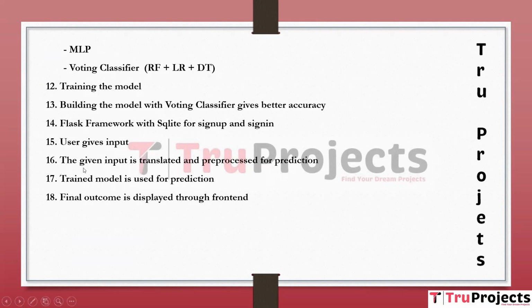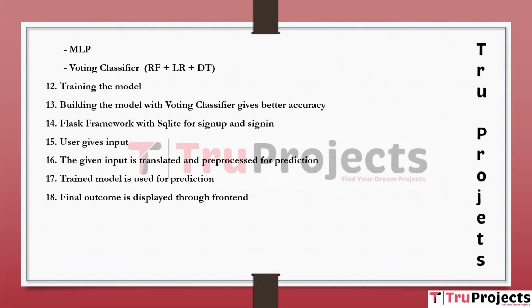Coming to the 16th module, which is the given input is translated and pre-processed for prediction. This step involves pre-processing the user input text, including the translation if necessary and cleaning to make it suitable for sentiment analysis. The 17th module is the trained model is used for the prediction. This step involves applying the trained machine learning model such as voting classifier to predict the sentiment of the user provided text.